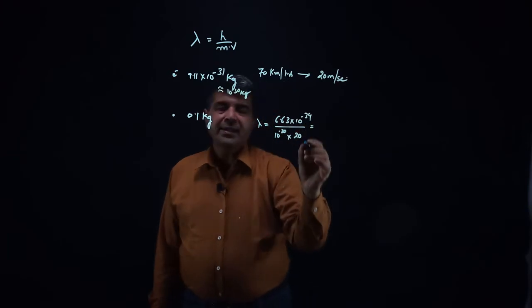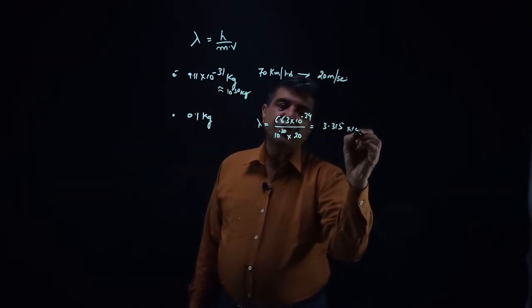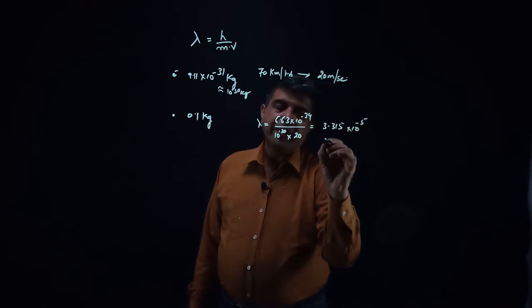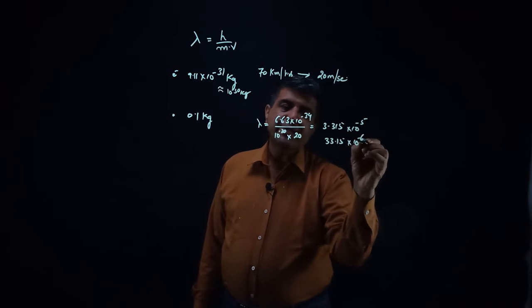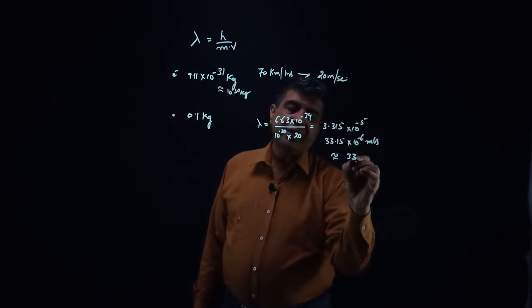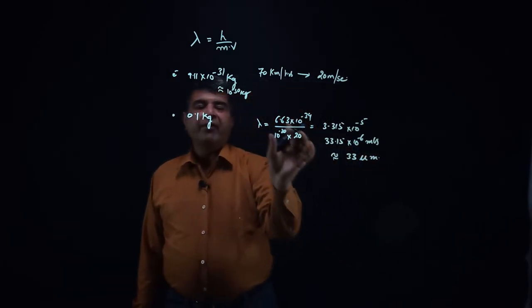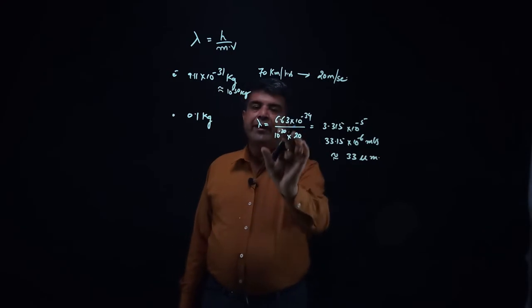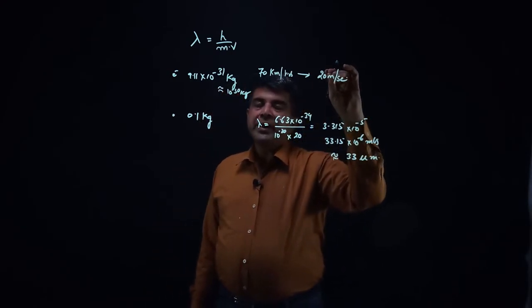So solving this, I will get 3.315 into 10 raised to power minus 5, or it is 33.15 into 10 raised to power minus 6 meters, which is, I can write 33 micrometer. So this is the wavelength that is associated with electron